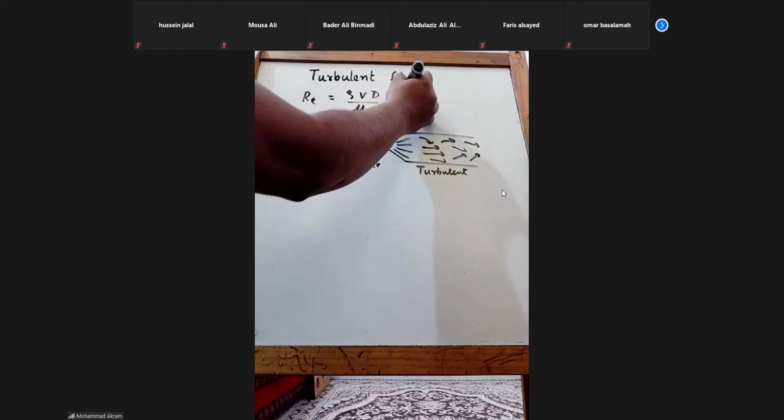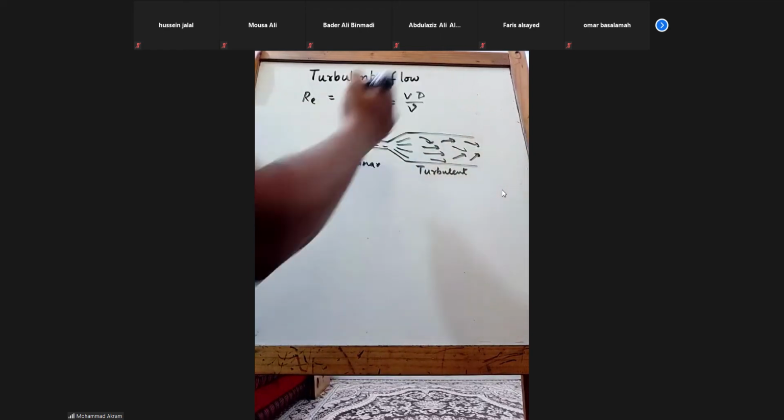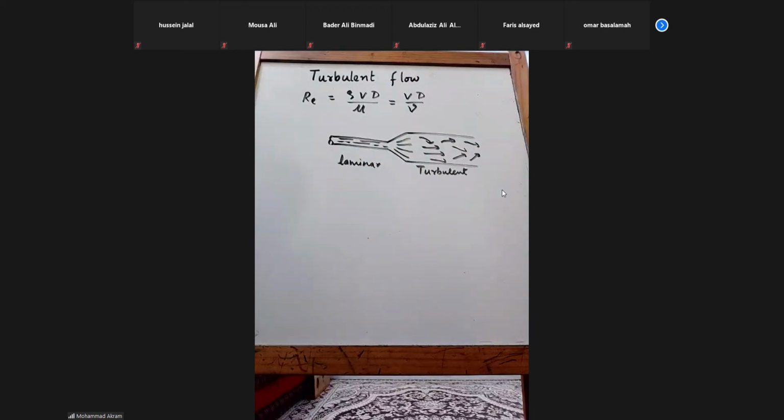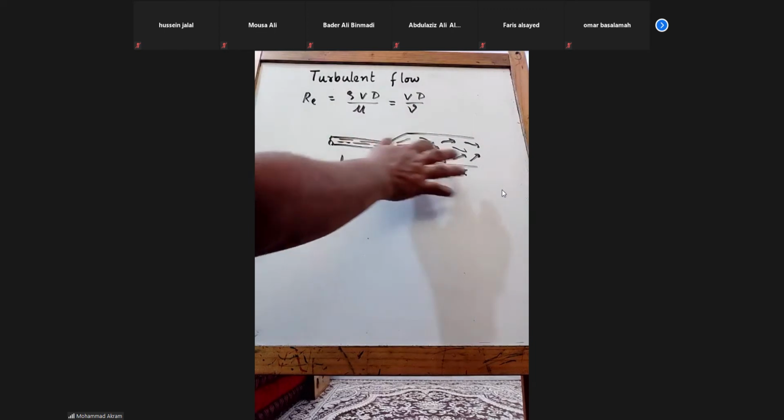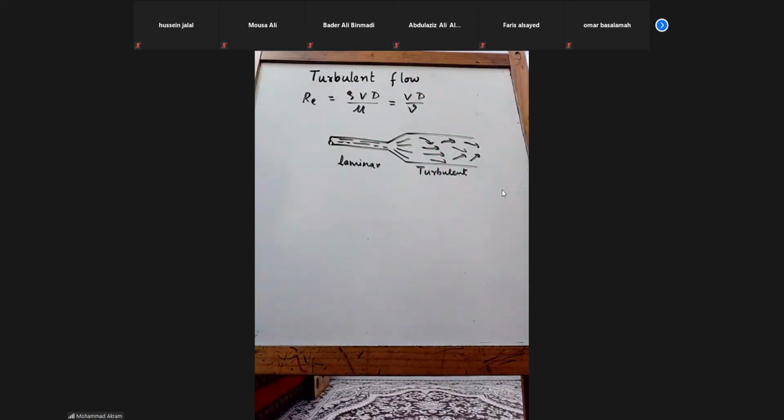Or v into d by nu. We discussed this, right? So if the diameter is high for the same velocity, of course the velocity also is now going to change.